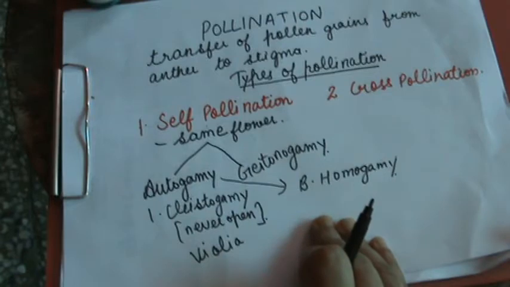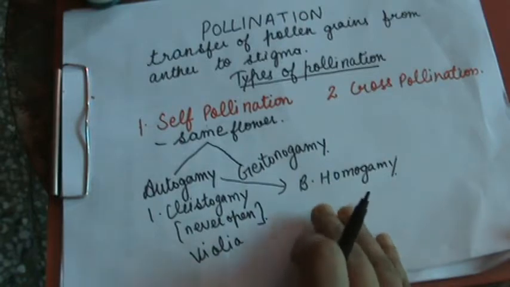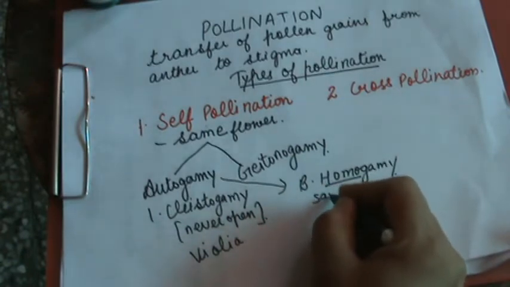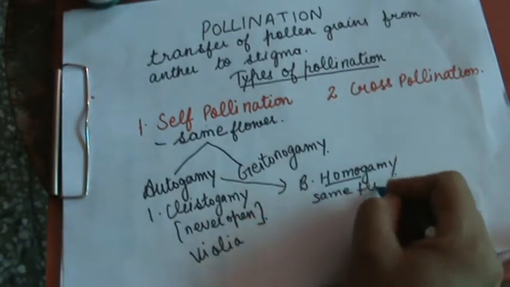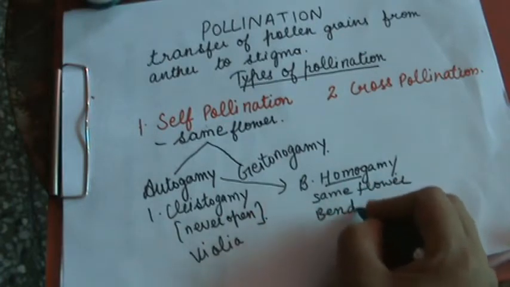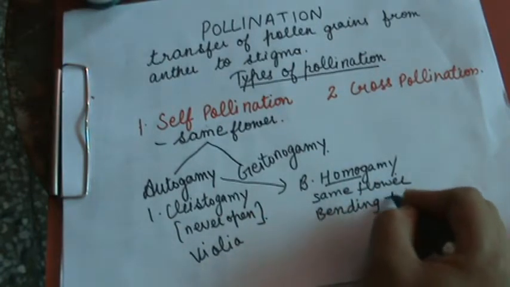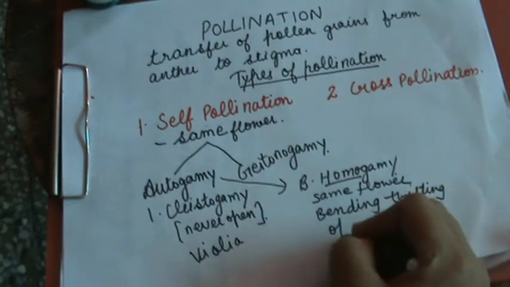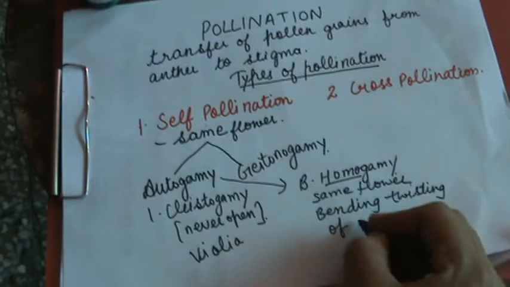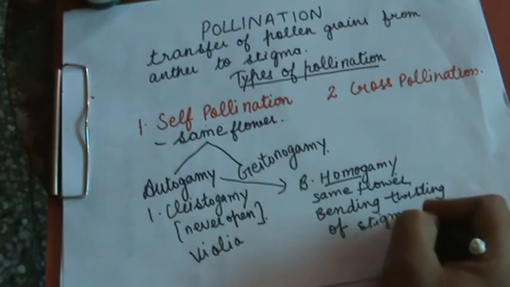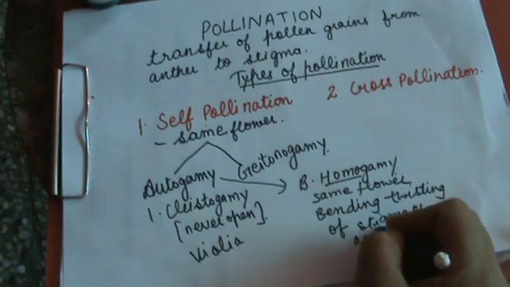It means it occurs in the same flower, by bending or twisting of the stigma or anther.